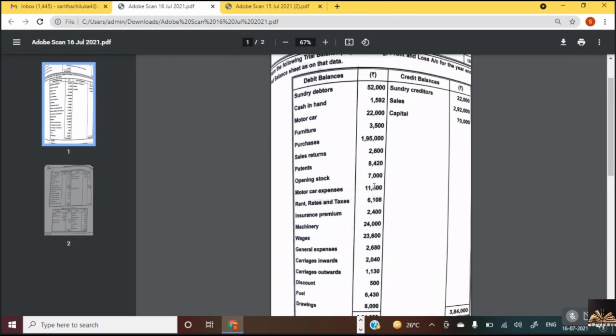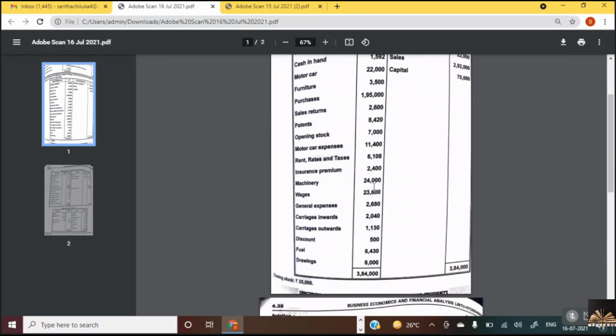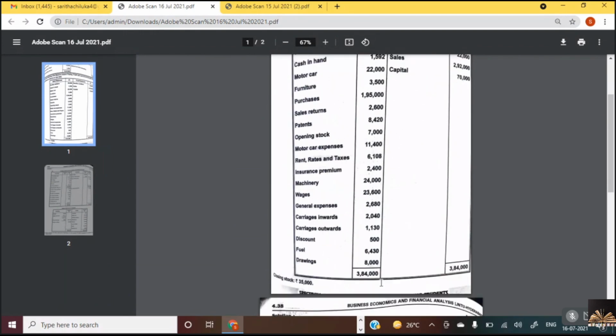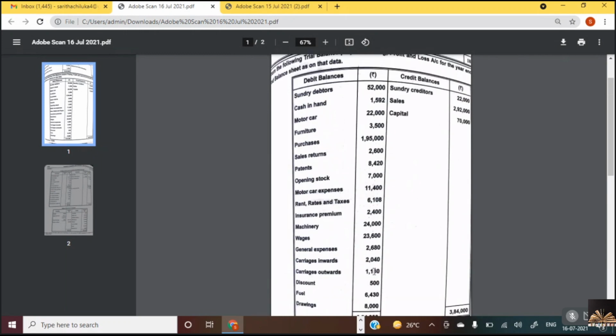Yeah. So now this is the other problem, and he has given only the adjustment of closing stock below. There are no other adjustments for this. It is just the closing stock he has given. Start the problem. Try to do it on your own. Start with the opening stock in the trading account. Can you see, isn't it? These are the items that you have. First take opening stock. What is the second item that you have? Purchases.